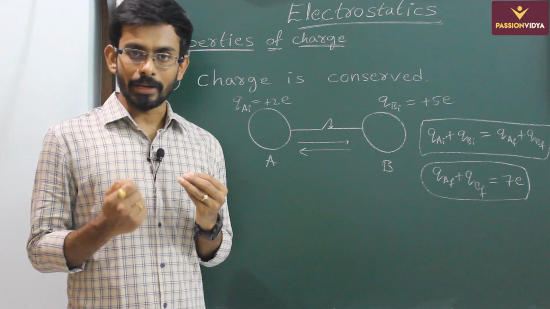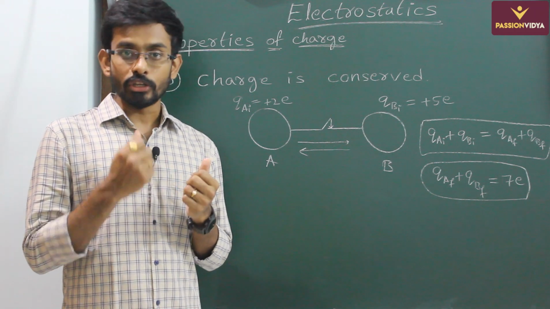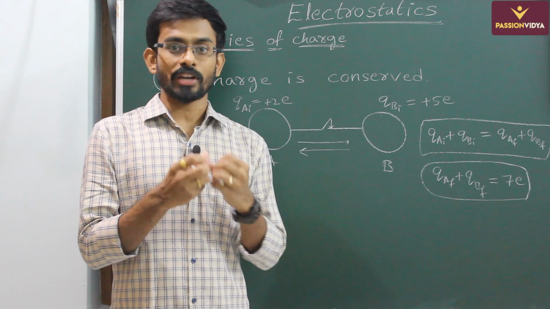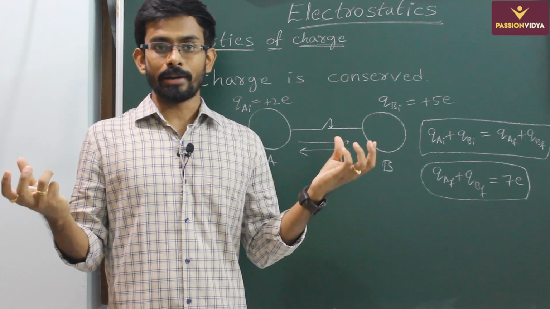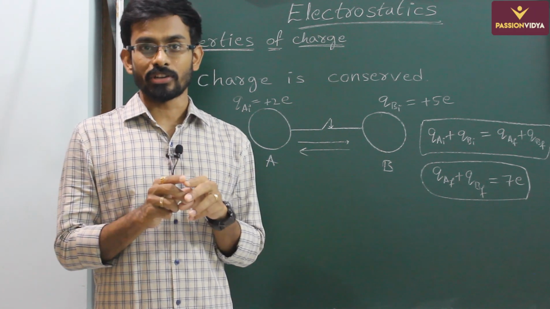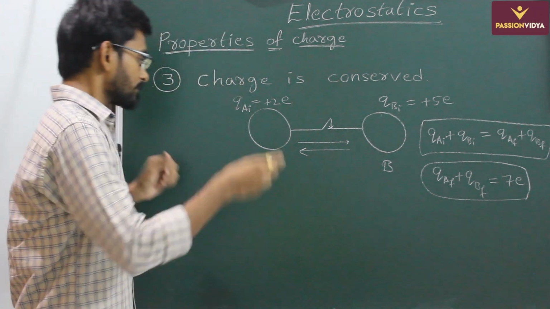Guys, this doesn't mean the number of charges are conserved. Number of charges need not be conserved. Equal amount of positive charges and negative charges may appear, or equal number of positive charges and negative charges may disappear. But the total charge is conserved, not number of charges. So I'll take an example here.